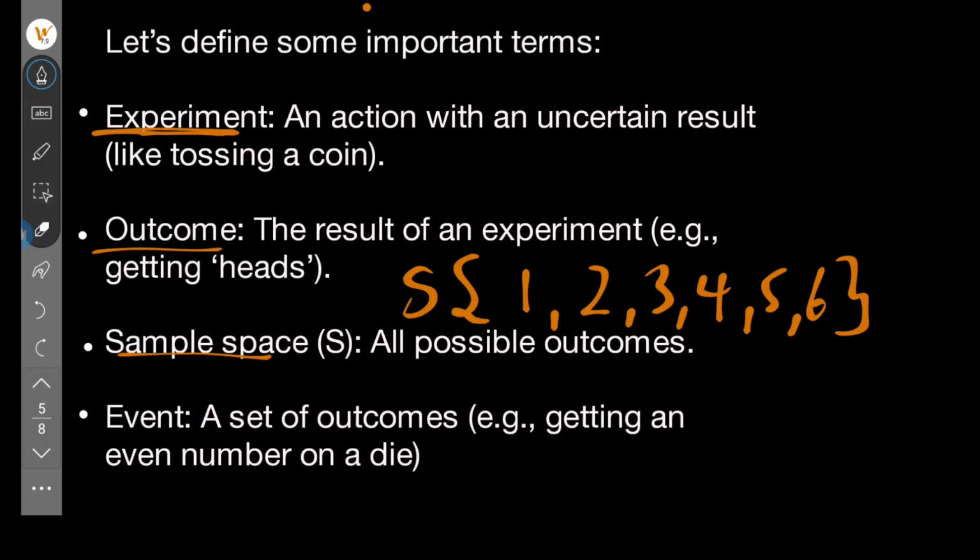An event. Let's go to event now. Event, a set of outcomes, for example, getting an even number on a die. When you roll a die and you get an even number, that is an event. You can divide events into 2. On a die, you can divide the outcomes between even numbers and odd numbers, and have 2 events, and then you find the probability of those events occurring.